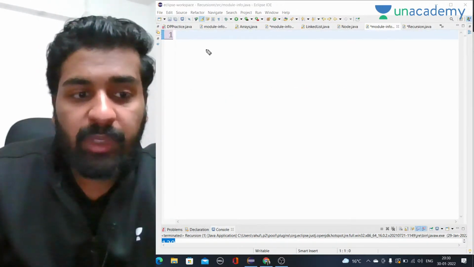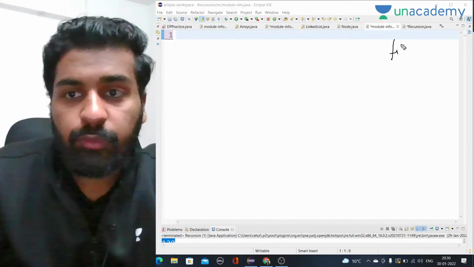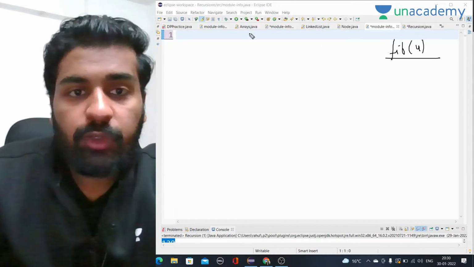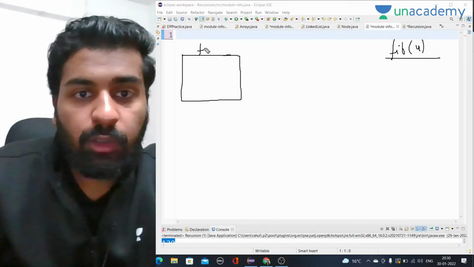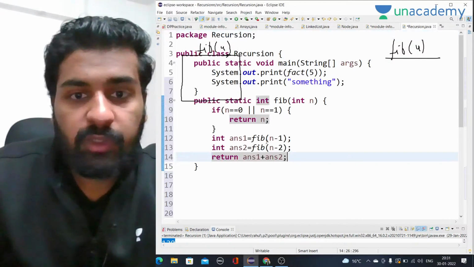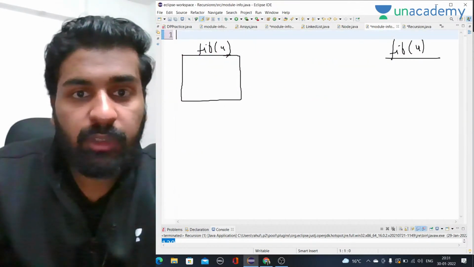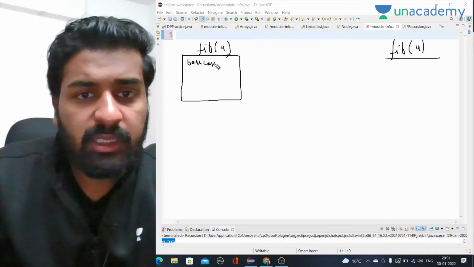Okay, so for Fibonacci series, let's do it for fib of 4. For fib of 4, first of all, I'll call fib of 4. That means we are calling the same function. I want to calculate the fourth value. So now there is some base case, right?